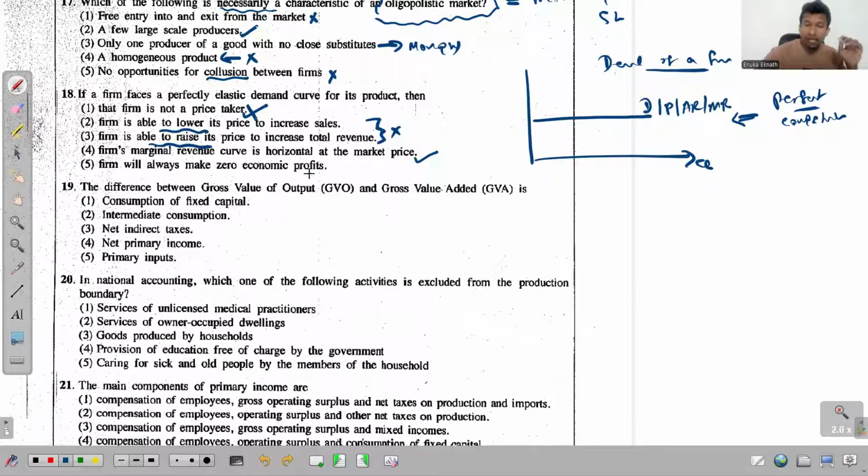That doesn't happen, because in the short run, the firm may earn even supernormal profits or supernormal losses either, right? But in the long run, it's 100% sure that they always earn normal profits, if not zero economic profit. But that happens only in the long run. So in the short run, it's possible to earn any form of economic profit. So this is wrong there, right?